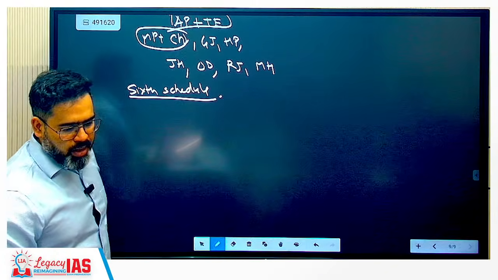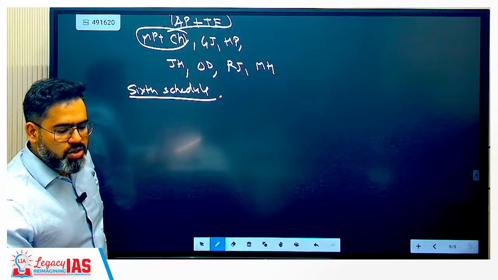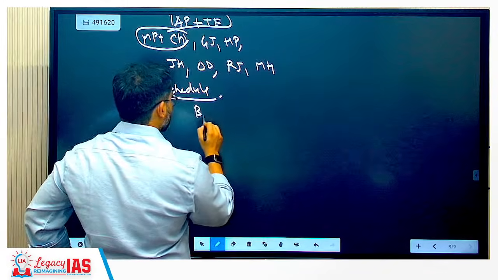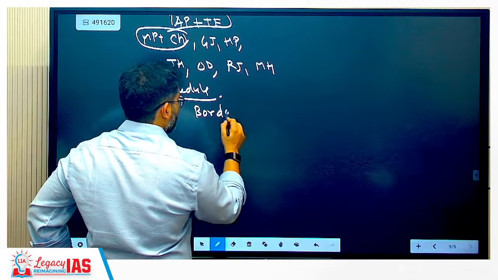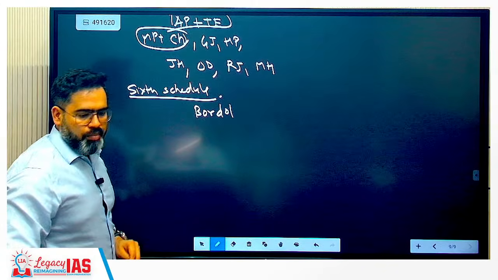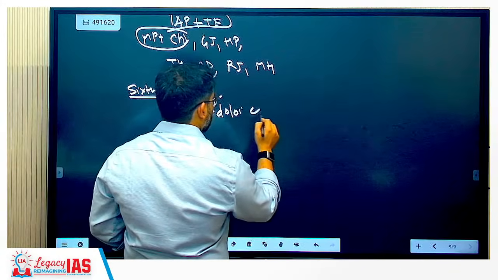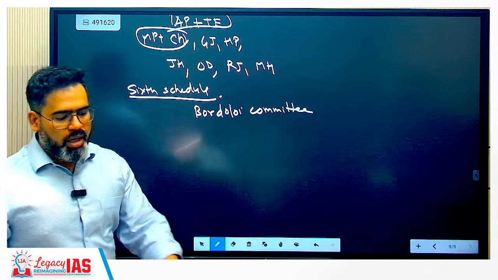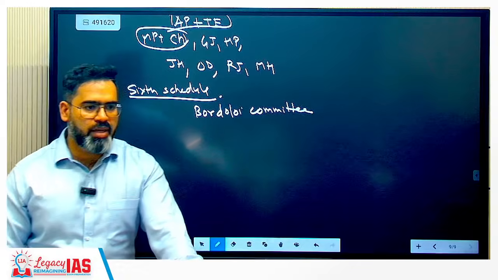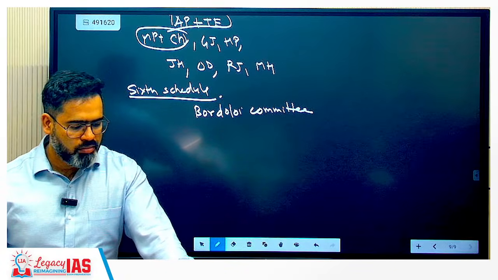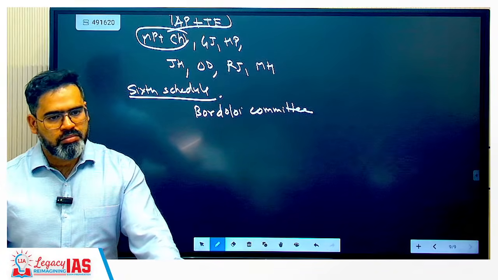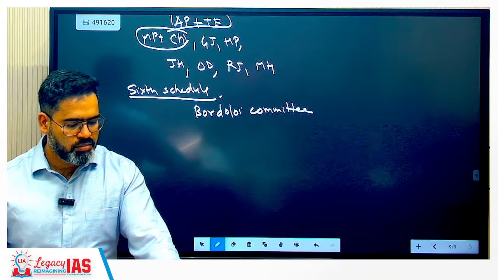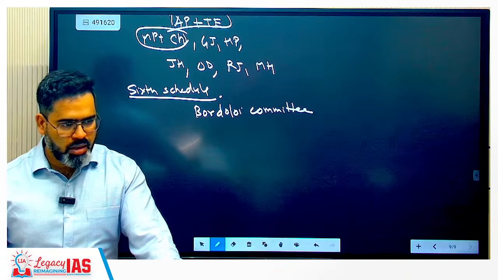Sixth schedule is based on the Bardoli committee of the Constituent Assembly. सबसे important है.